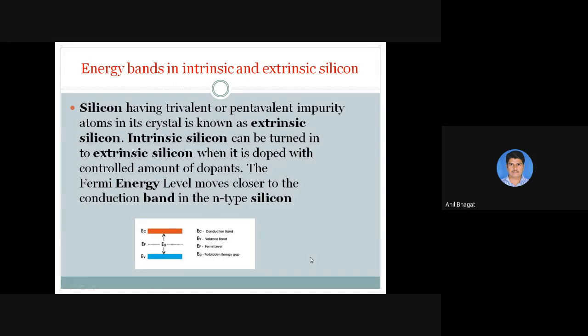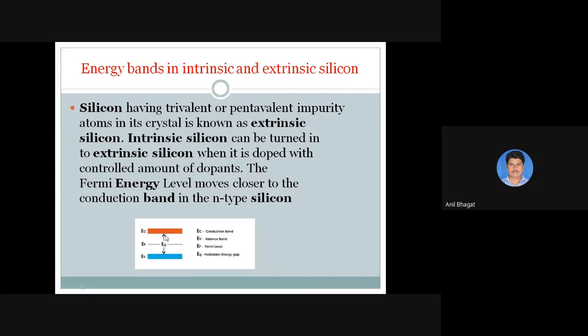In the basic diagram for this material, there are two bands. When you form the crystal, by default two bands are present in the material. One is EV and the second is EC. There are two boundaries and these are separated by EG. What does EG stand for? The forbidden energy gap.